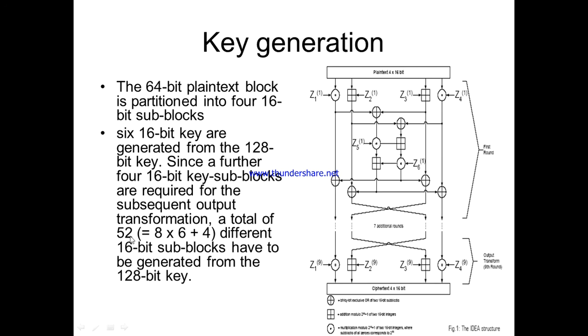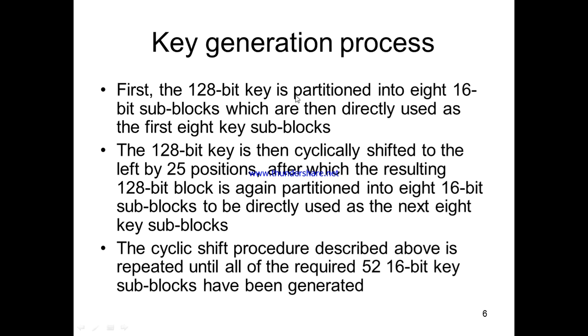Okay, so we require 52 sub key blocks. How 52? In each round 6, totally 8 rounds, plus 1 output transformation round. In the output transformation we require 4 sub-key blocks so that we can generate the ciphertext in the IDEA algorithm. Right. So now coming to the key generation. We are passing a 128-bit key, but how many do we require? We require 52 16-bit key subblocks.